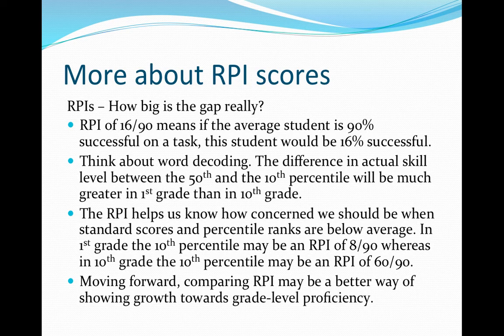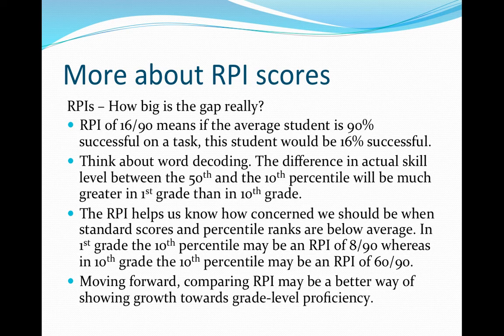The standard scores and percentiles are calculated by determining where the middle 50% of students is. That doesn't take into account whether those students are successful in the curriculum or not. So, RPI is a criterion reference score, while the standard score is norm referenced. The RPI helps us know how concerned we should be when standard scores and percentile ranks are below average.